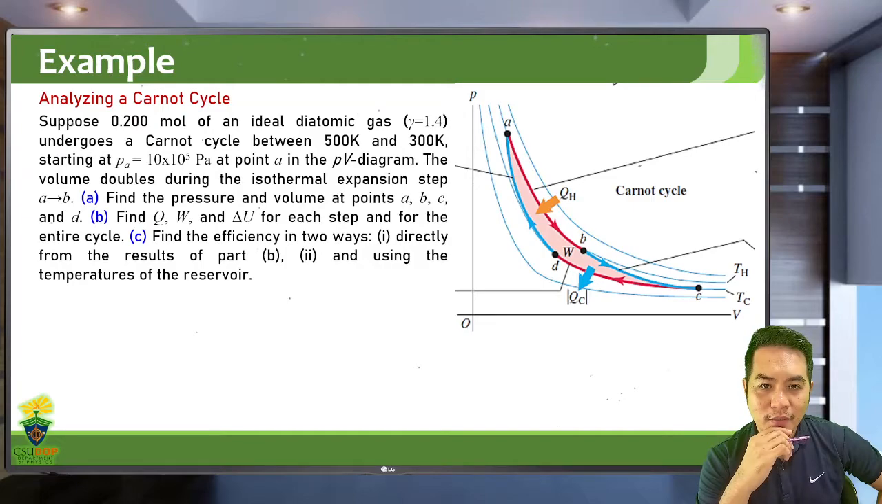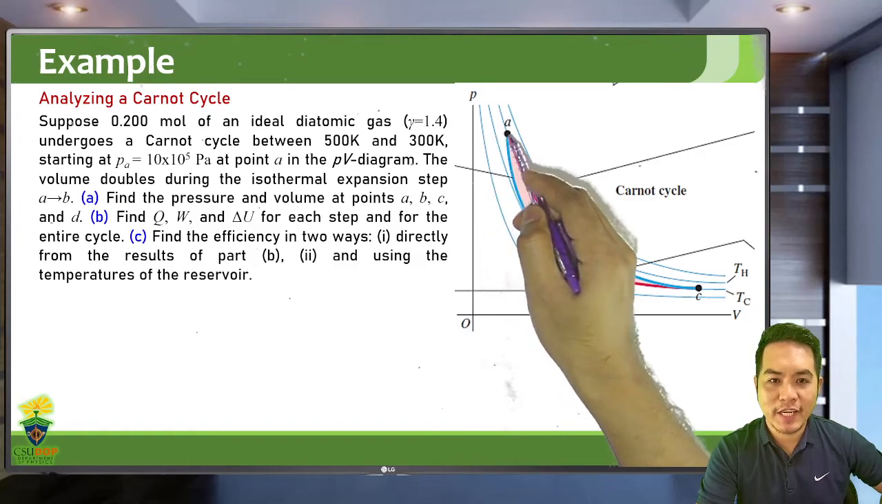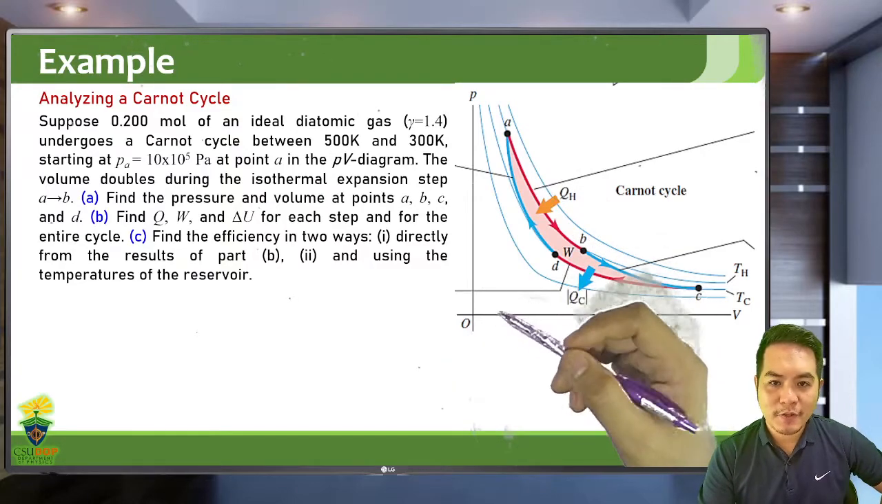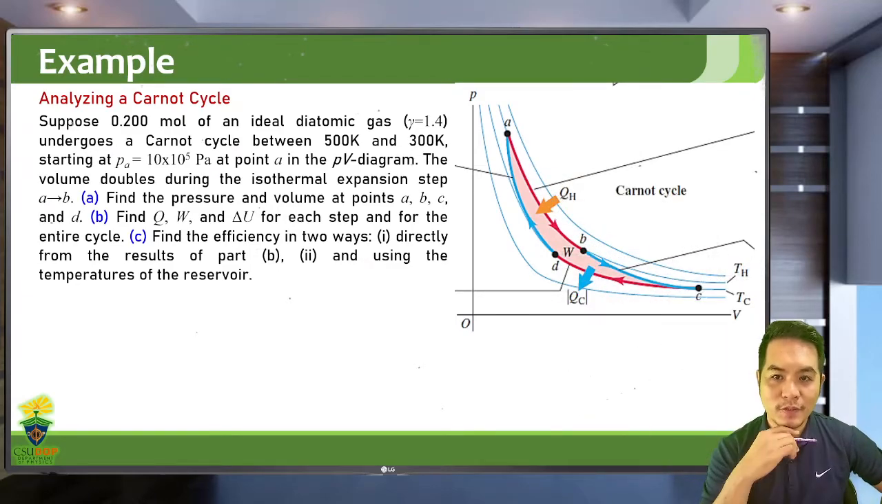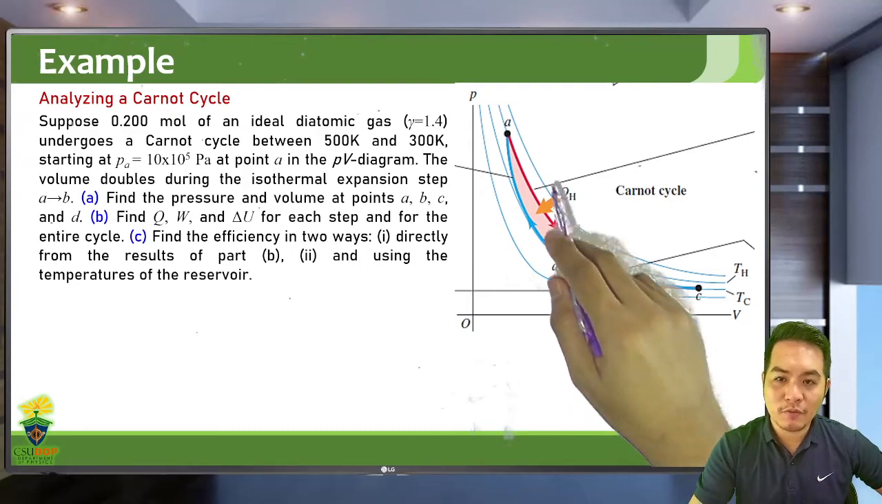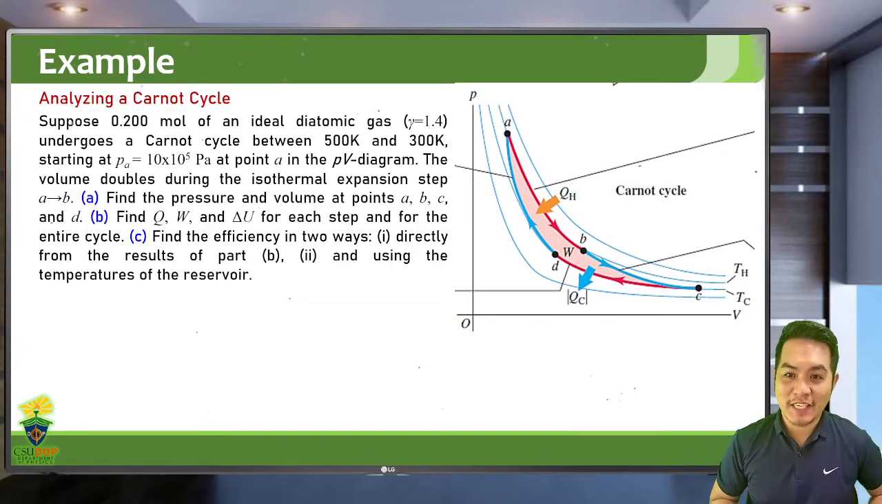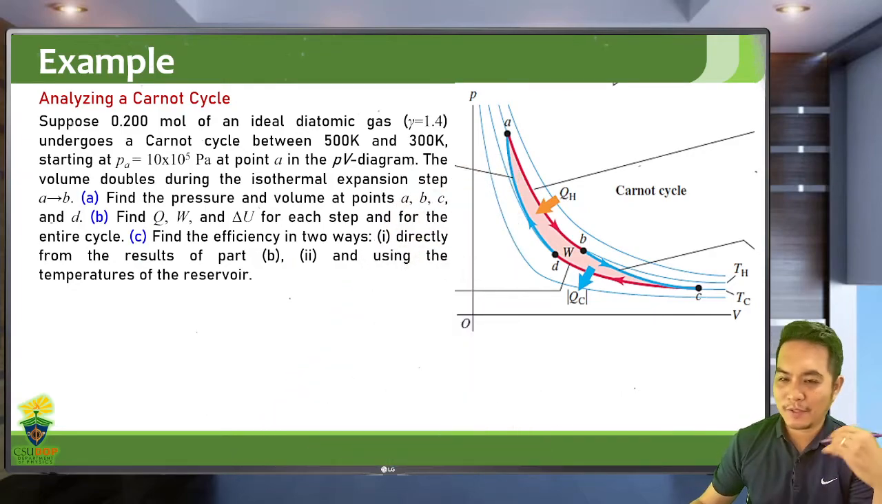Starting at a pressure of PA, the pressure at point A, is 10 times 10 to the 5 pascals. The volume doubles during the isothermal expansion. So in this isothermal expansion from A to B, the volume at point B is actually double the volume at point A. For the first question, we are asked to find the pressure and volume at points A, B, C, and D. You actually know the pressure at point A. That is given. So the rest we need to solve.